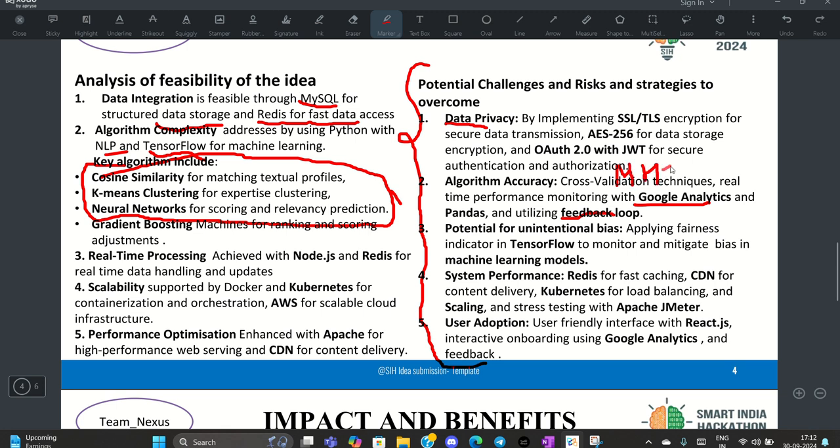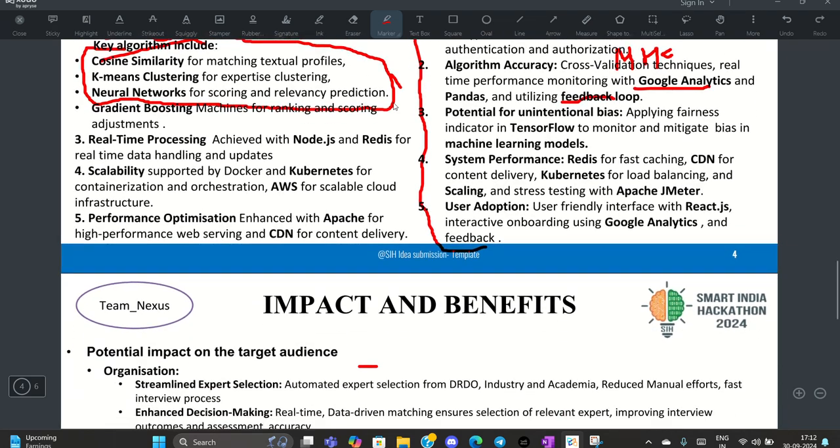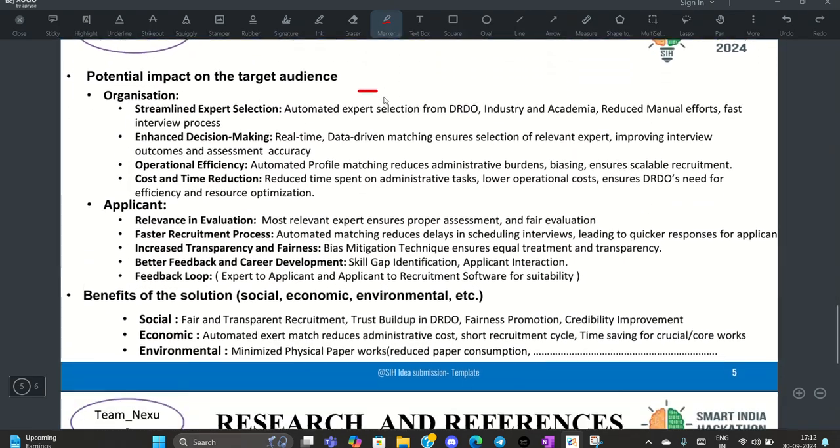After some time, our model will be trained. Then there will be no need of human supervision. But in the initial phase, we will be having human supervision, and we will not be having any problem with that because we already have experts in our organization who were doing that thing manually. So they can train our model very easily with a little training.